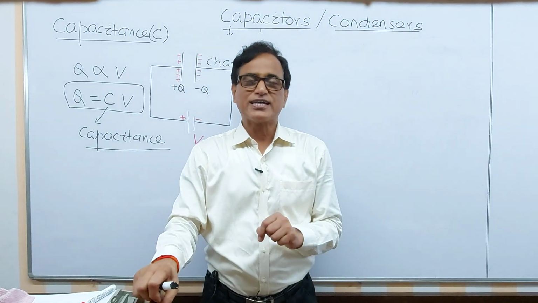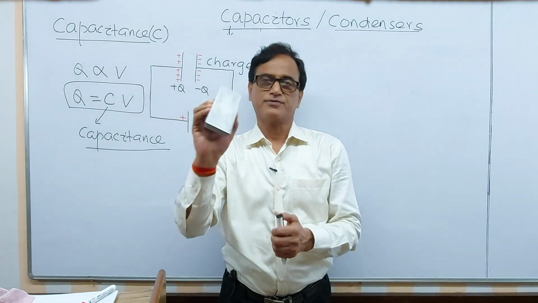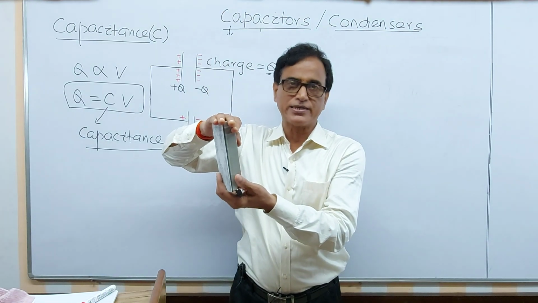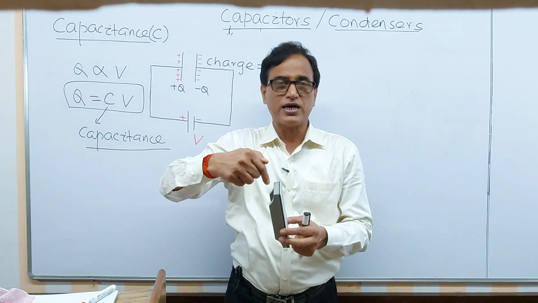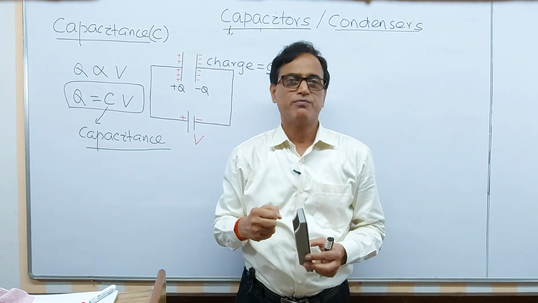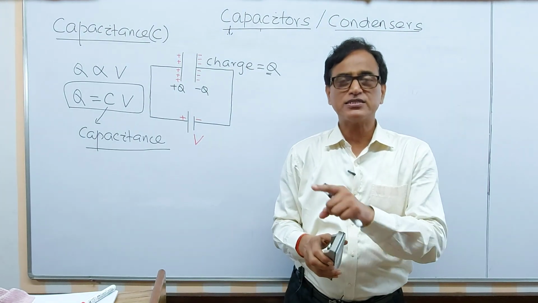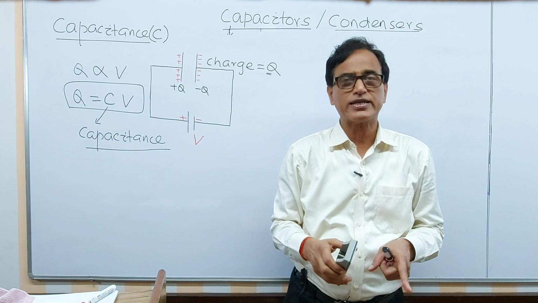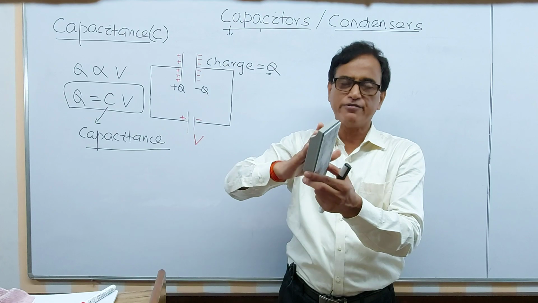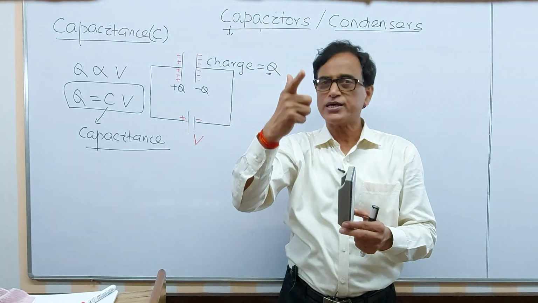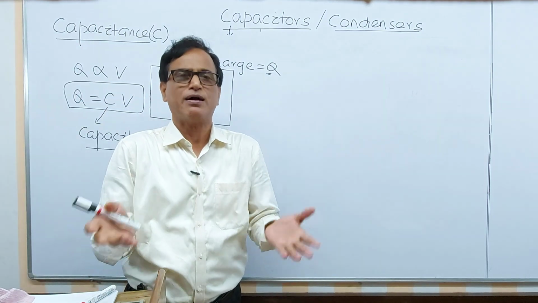Then the question is, what is a capacitor? What is capacitance? A capacitor is a device. The device itself is a capacitor. Its ability to store charge, the physical property of that device by which it can store the charge, is called capacitance. It is a property. But a capacitor is the device. That's why any device constructed with a specific amount of capacitance is called a capacitor. That is the difference between capacitor and capacitance.